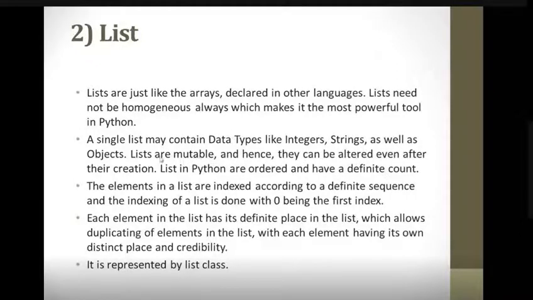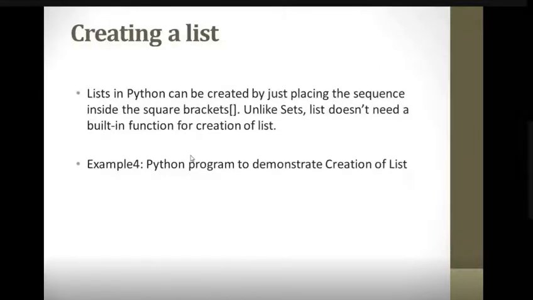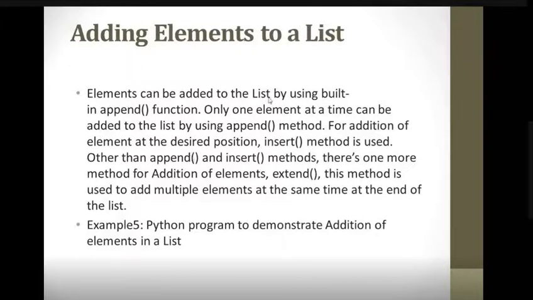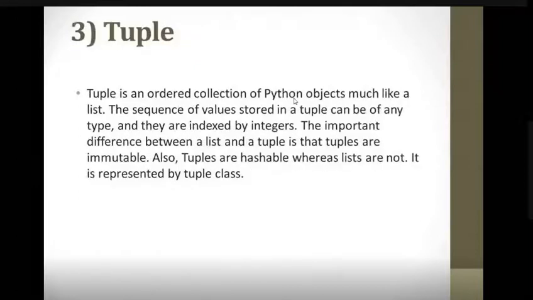But the important thing is lists are mutable and hence they can be altered. So the string data type is immutable. Once the string is declared, we cannot change the content of the string, that is, we cannot change the words or characters in the string, or delete them. But in the list, we can update and delete elements. So we have seen adding elements to a list, accessing elements from a list, removing elements from a list. Then tuple. What is a tuple? Tuple is an ordered collection of Python objects, much like a list. The sequence of values stored in a tuple can be of any type and they are indexed by integers.